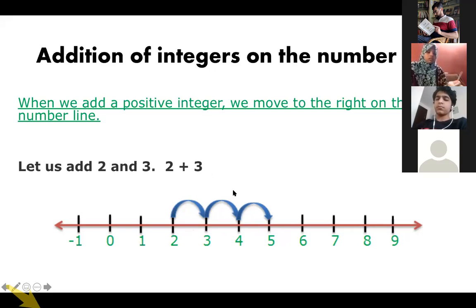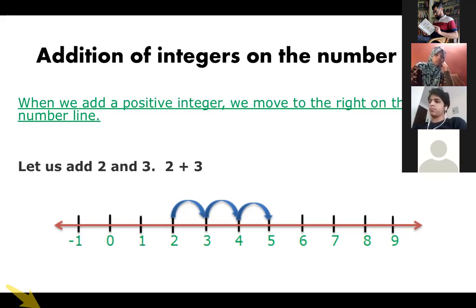This is using number line. This is a simple question. I'm just showing you, you already know 2 plus 3 is 5, but this is just for how to draw it through number line, how to solve this question using number line. Okay, so number line should be in your mind always. You will not always be drawing the number line, but suppose some specific question is asked that add using number line, then you should know how to do it.